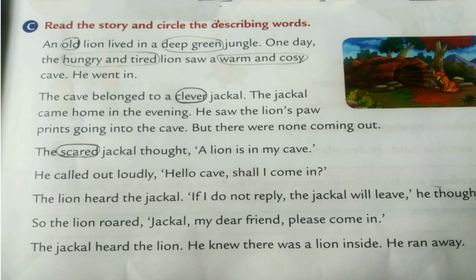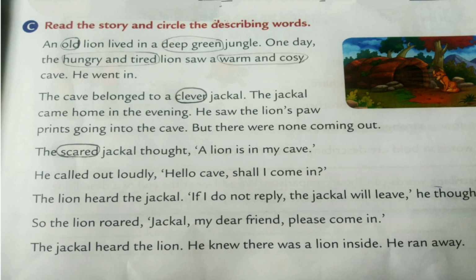The hungry and tired lion saw a warm and cozy cave. So cave is a place, but how is the cave? It is warm and cozy. So we are describing the cave as warm and cozy. Circle these words, children. Warm and cozy. He went in. Here we don't have any naming or describing word.